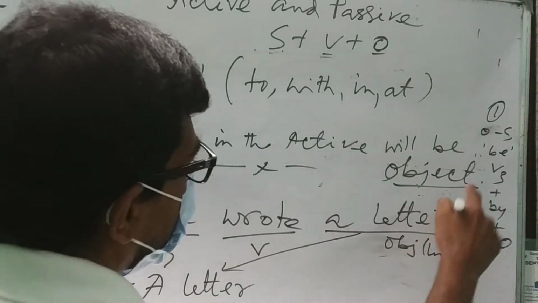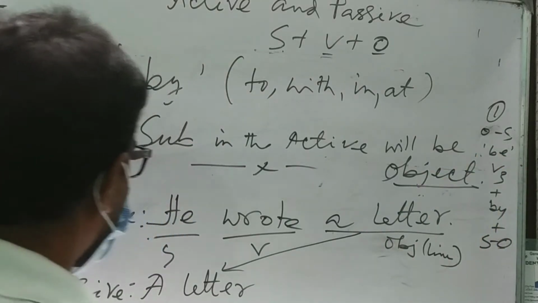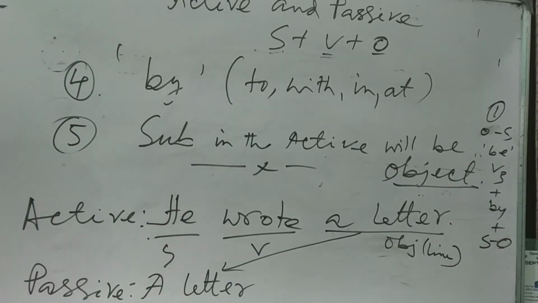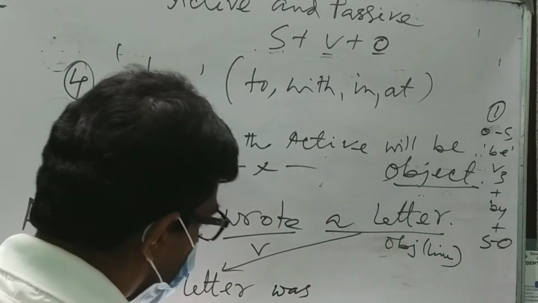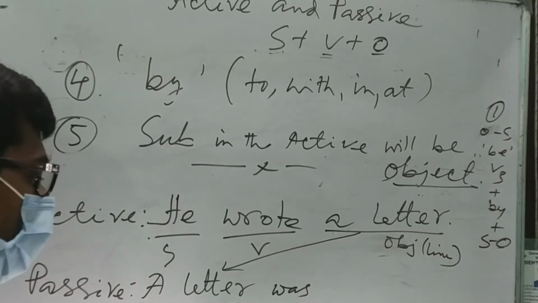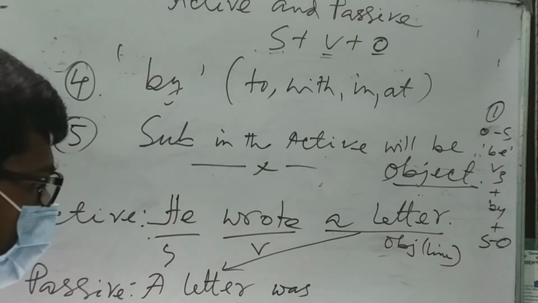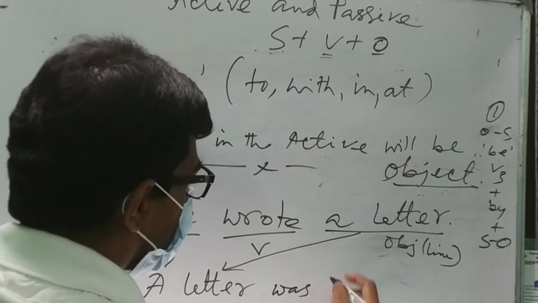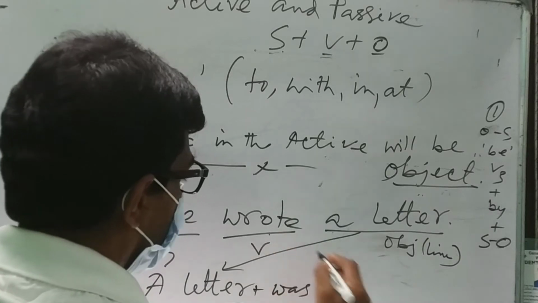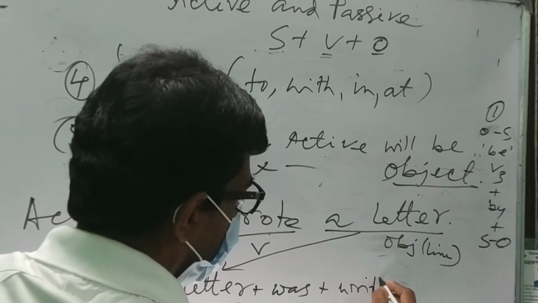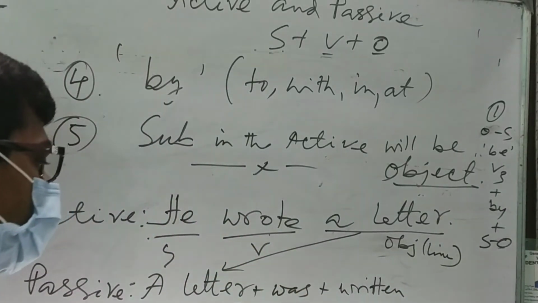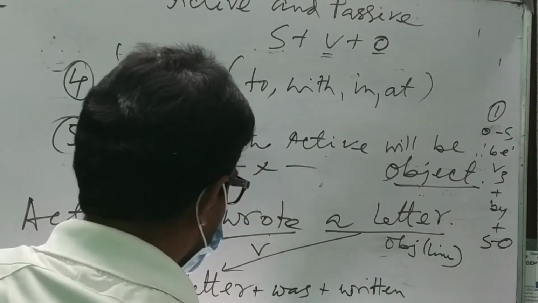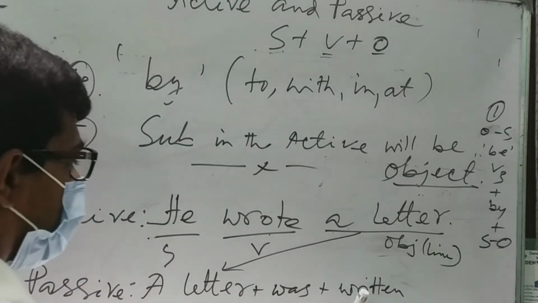Now look at the second rule. Second step, be. So what be verbs will be there? Look at the tense. If it is in the simple past tense, then was or were will be used. As it is singular number, so was will be used. Very simple. There is nothing more to say. Then the third step: written. We know the past participle form of write: written. A letter was written.